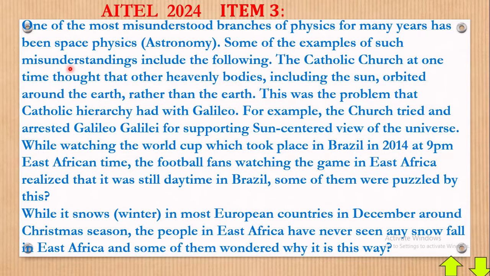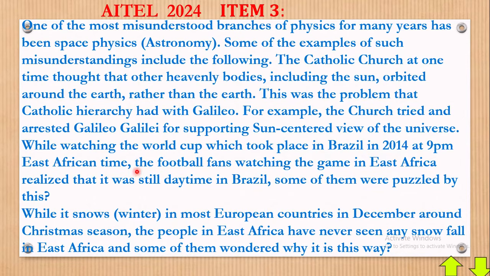Some examples of such misunderstandings include the following. The Catholic Church at one time thought that other heavenly bodies, including the sun, orbited around the earth.